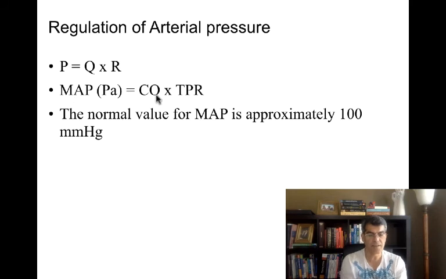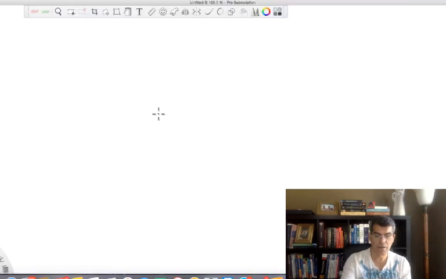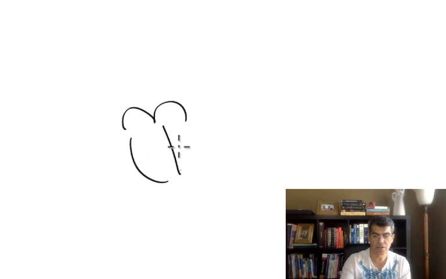This formula is pretty deceptive because it seems like if you increase TPR, resistance, twice, you expect based on this formula that your mean arterial pressure also is going to increase 2 times. But that is not going to happen. You have to understand, when you increase resistance, my cardiac output already is going to drop. Think about it. Here's my heart, and here's my aorta.